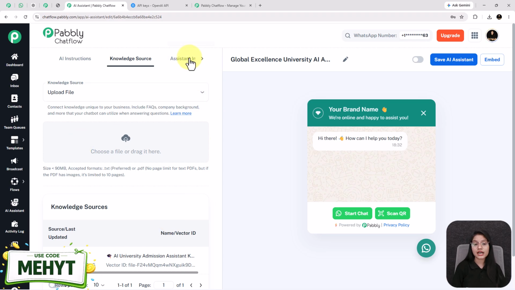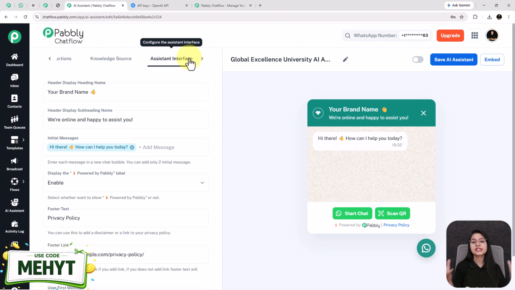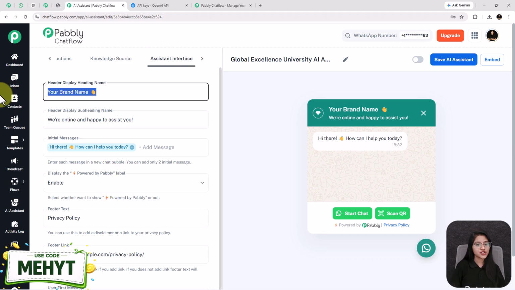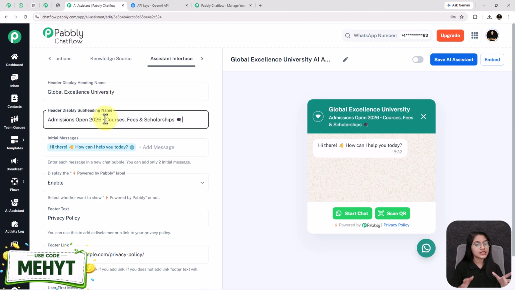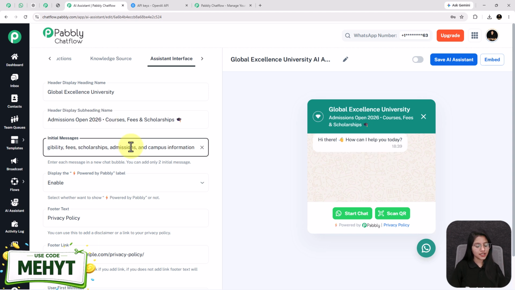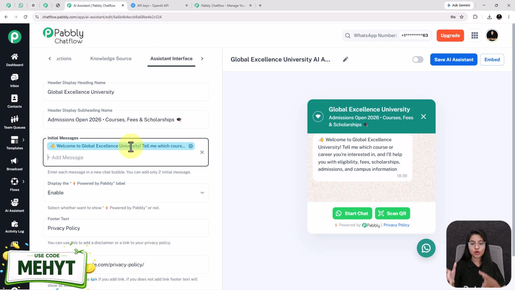Moving forward to the assistant interface, here you can give design to your AI assistant by making changes in each of these fields. At first, I'm going to replace the heading with Global Excellence University. After that, the subheading with admission open 2026 courses, fees and scholarship, and the initial message as, welcome to Global Excellence University. Tell me which course or career you are interested in.